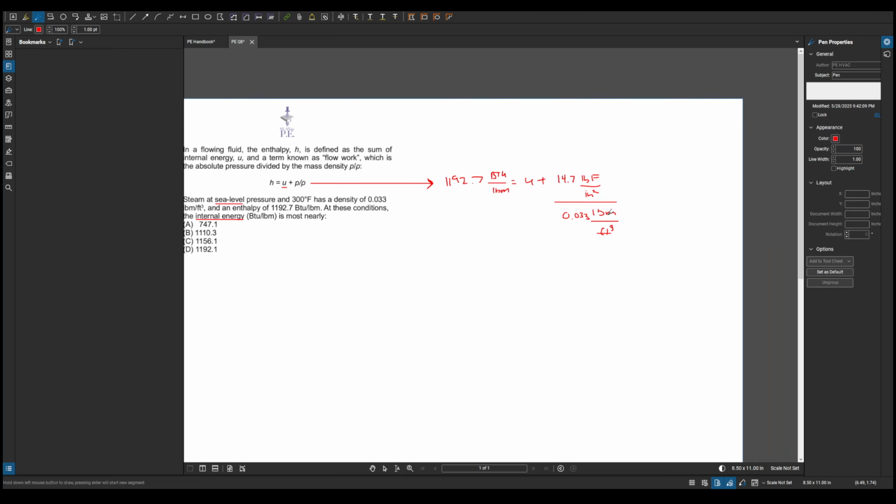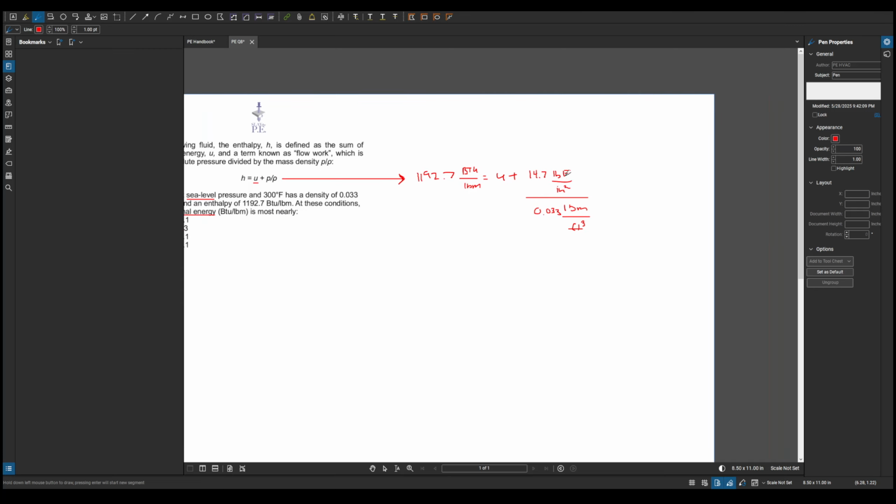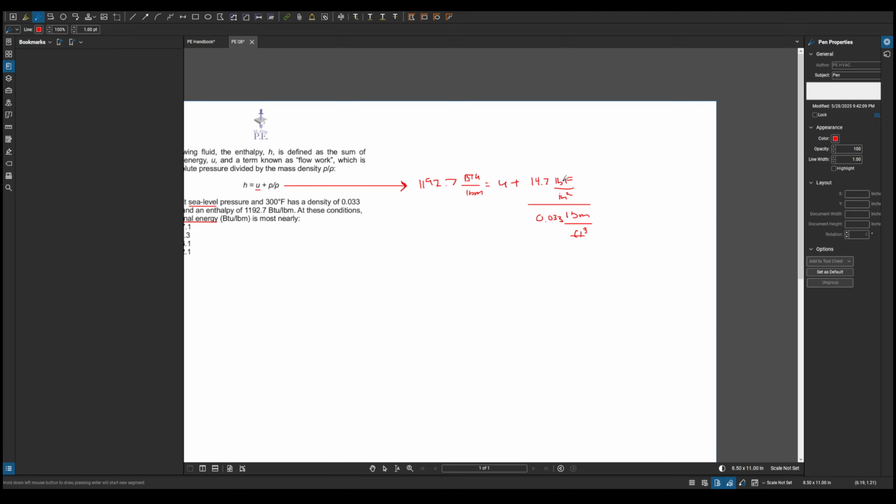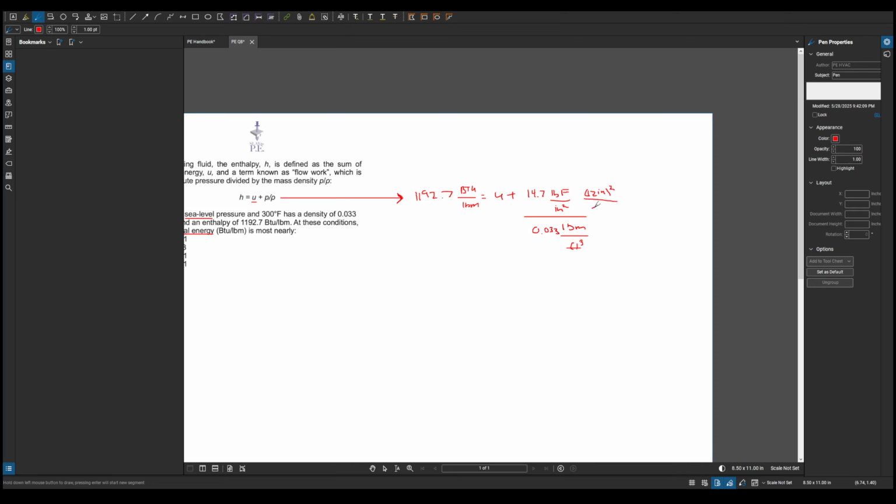Okay, so our units are kind of all over the place. We have pound force, inches squared, cubic foot, pound mass. Okay, so first let us convert inches squared into foot squared. So we're matching with the feet. So we have 12 inches squared and 1 foot squared.